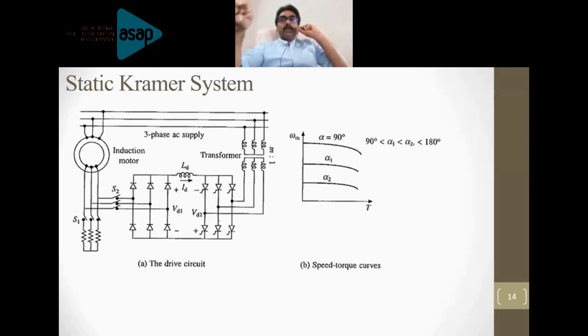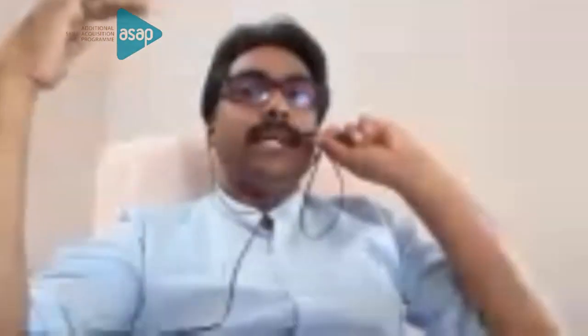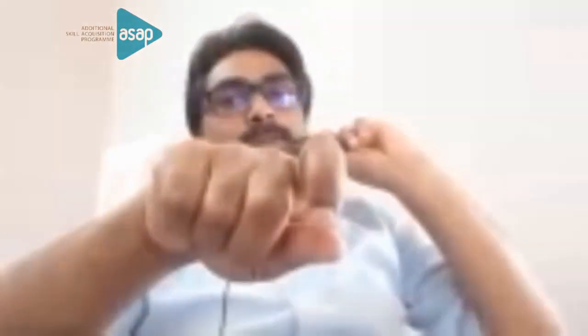Please have a look at the speed torque curves also. As you increase alpha, the speed of the machine is decreasing, right? The minimum value of alpha you can apply is 90 degrees. When you increase it above 90 degrees, the speed of the machine will obviously reduce. So with respect to the firing angle applied to the converter, the speed of the machine will be controlled, because the other one is an uncontrolled rectifier.